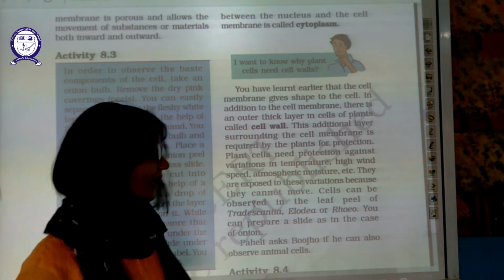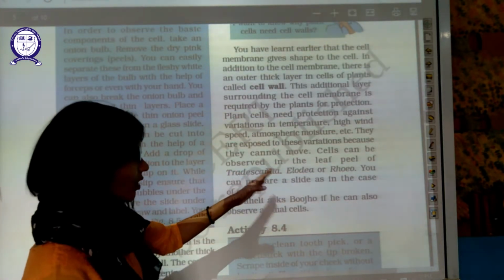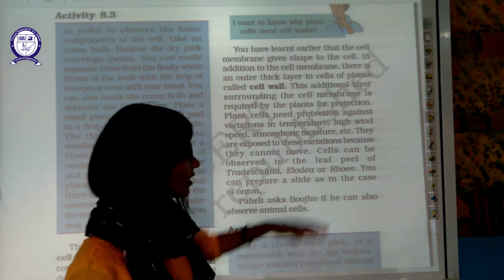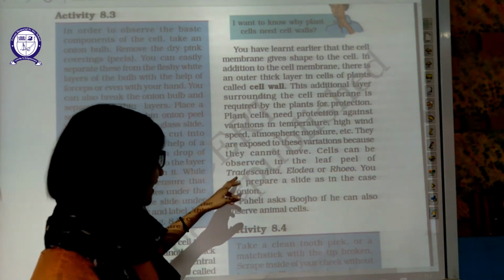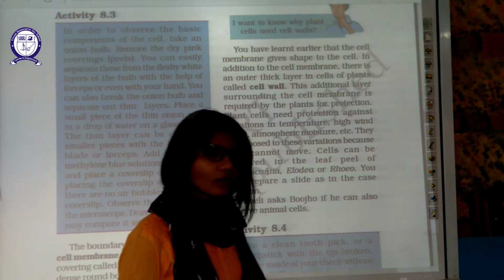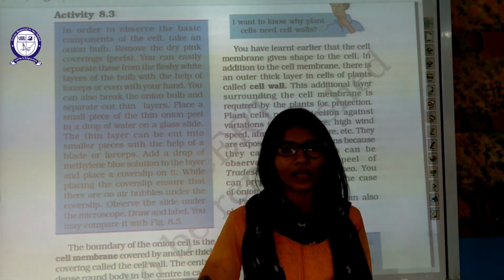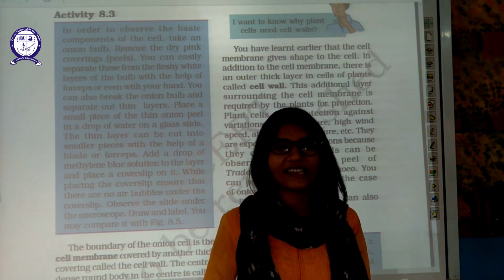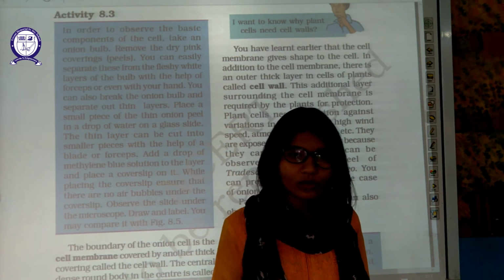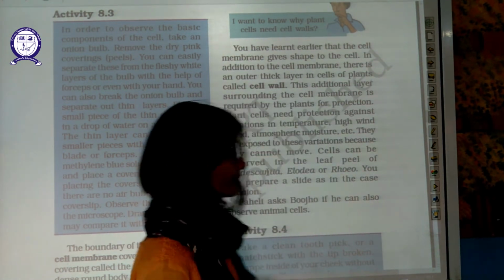Cells can be observed in the leaf of a tree, and all these are examples of plant cells. You can prepare a slide in the case of onion. You can peel the onion, then stain that peel, and then observe it under the microscope. Then you are able to see all those components by yourself. We will try to do that.